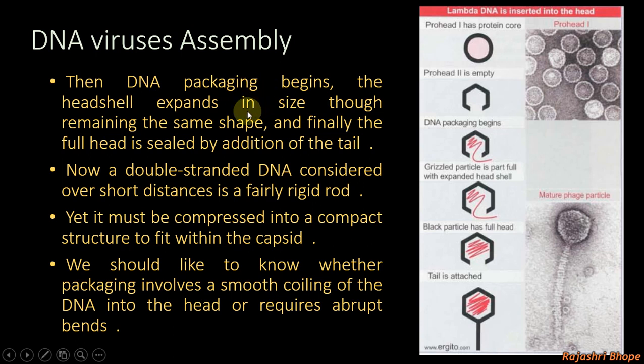As the DNA packaging begins, the head shell expands. Double-stranded DNA over short distances is a fairly rigid rod. As this DNA is pulled in, the proteins or amino acid groups which are present inside of this head shell interact with the DNA and allow compaction of the DNA as it is being inserted.